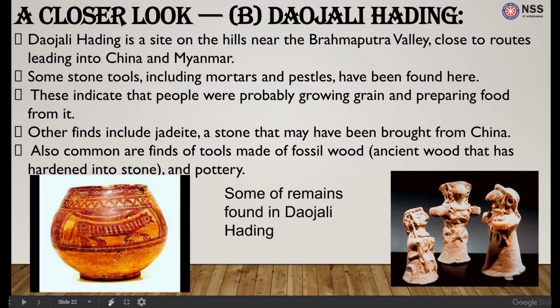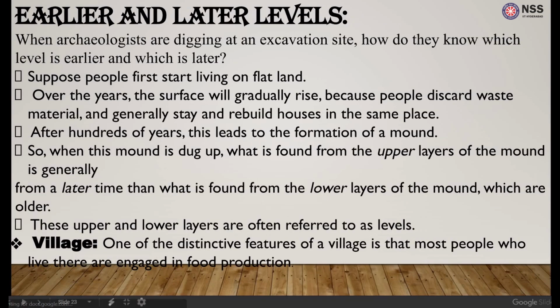Another case study is of Daojali Hading. It is a site in the hills near the Brahmaputra Valley, close to the routes leading to China and Myanmar. Archaeologists have found stone tools like mortars and pestles used for grinding grain here. This indicates that people were most probably farming and preparing food. Other finds include jadeite, a stone that might have been brought from China, as well as tools made of fossil wood and pottery. We can see some pictures of the remains found in Daojali Hading.